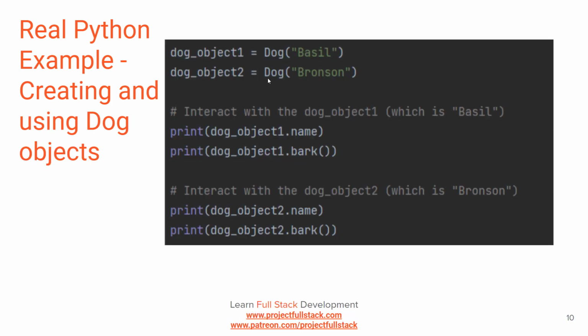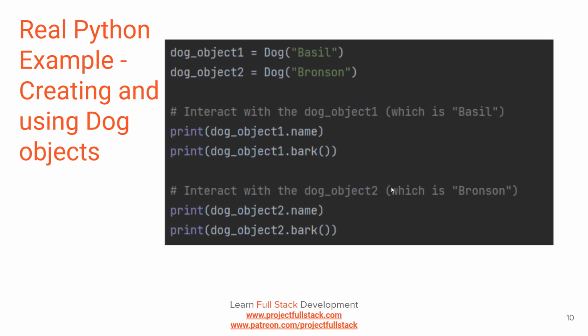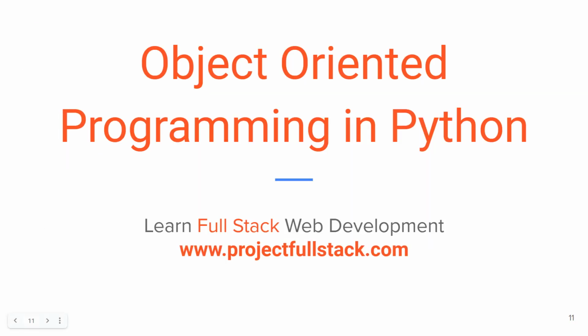Now, when I create dog object 2, it's going to do the same thing. It's running the same exact constructor, right? But now self is pointing to dog object 2. So now when I run the init, the self points to the object I'm creating, which is dog object 2. So I'm saying take dog object 2, set its name property equal to what I passed in, which is Bronson. And then I use the dot notation to interact with them. So let's actually see this in Python before we end this video.